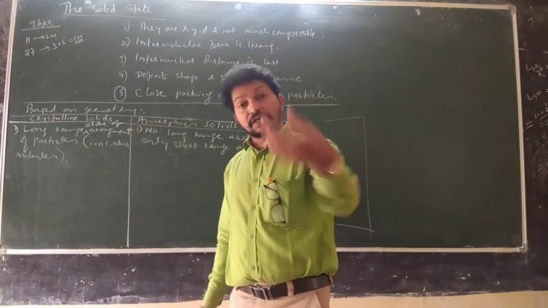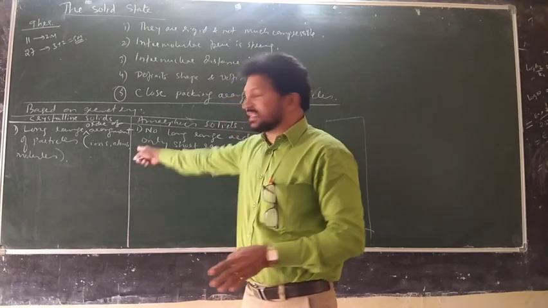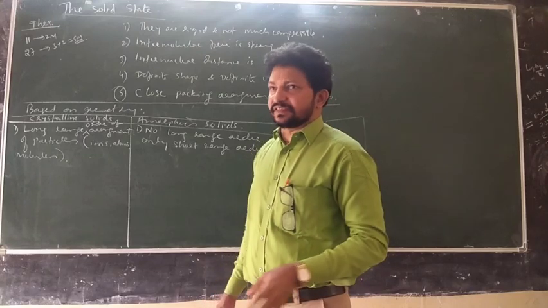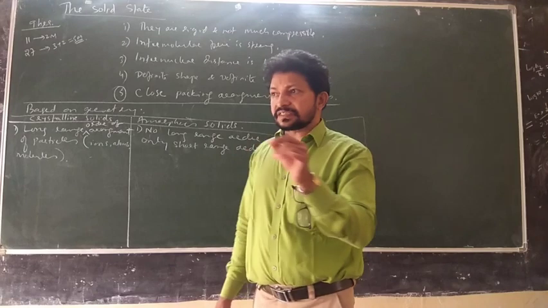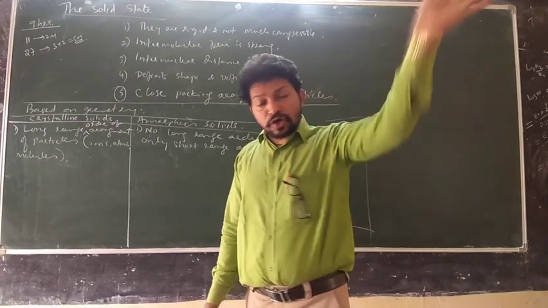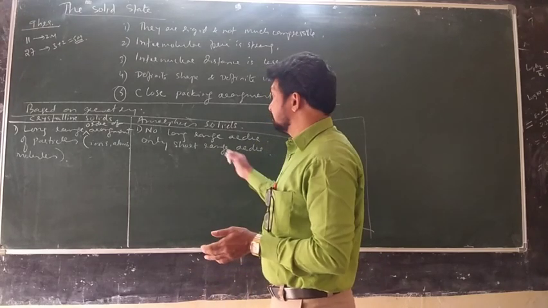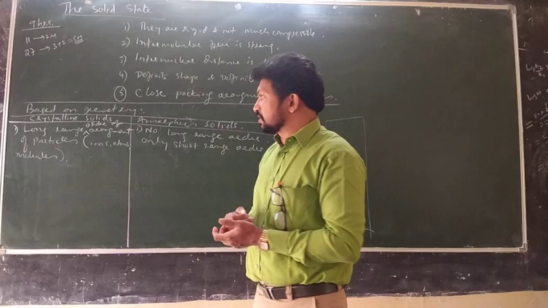This is called long range order. So, one important thing: crystalline solids have long range orderly arrangement of particles, but amorphous solids have no long range order, only short range order.